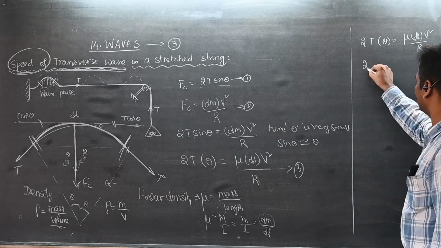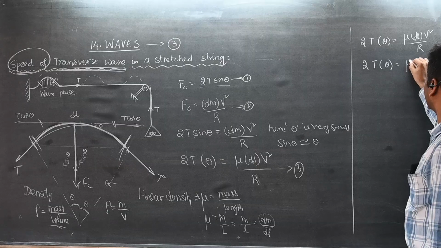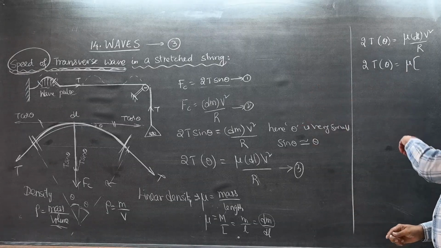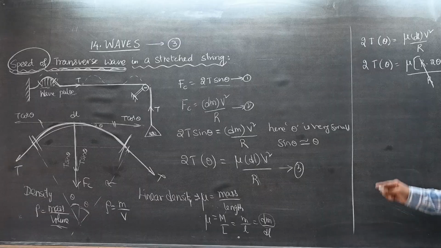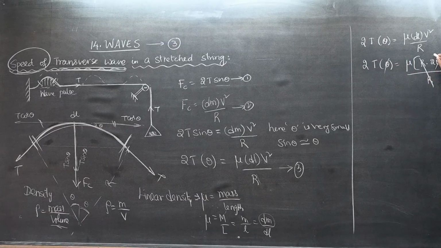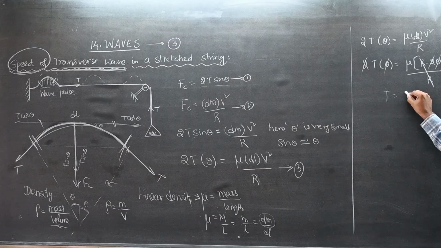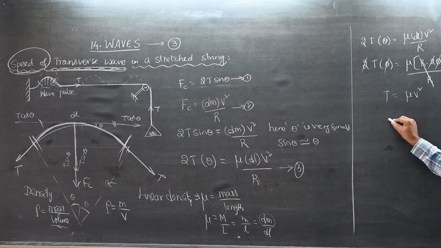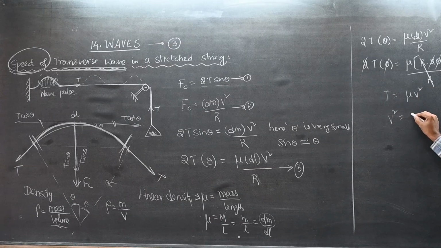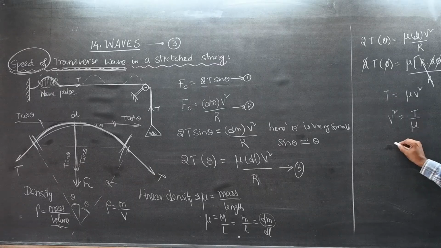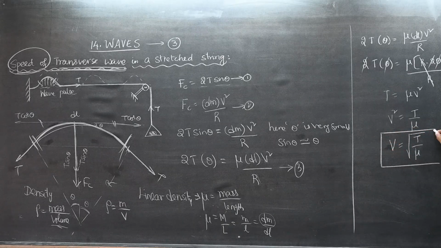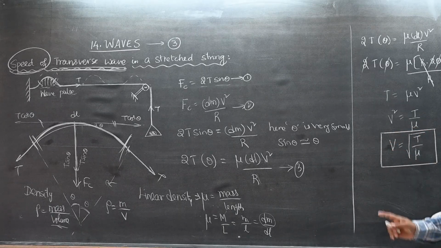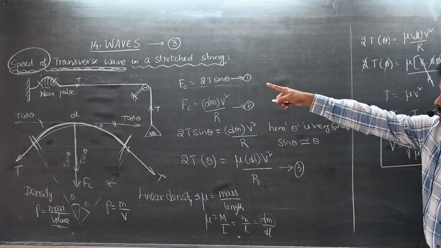So I am writing 2T theta is equal to mu into the length of the arc, radius into 2 theta, v square by r. Can you cancel r and r? Can you cancel theta and theta? Can you cancel 2 and 2? Remaining terms: T is equal to mu v square. So what is v square? T by mu, so v is root of T by mu. This is the expression for speed of transverse wave in a stretched string.